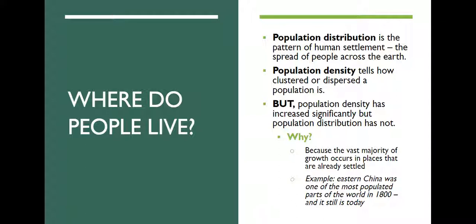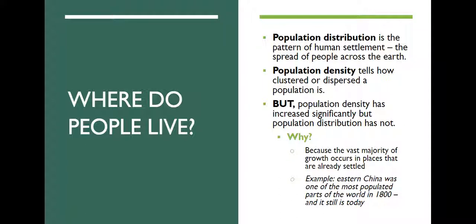Population density has increased significantly, but population distribution really has not. So there are more people living in very densely populated areas, because the vast majority of growth occurs in places that have already been settled. So people continue to live in areas that they have already settled. Eastern China is a really good example.